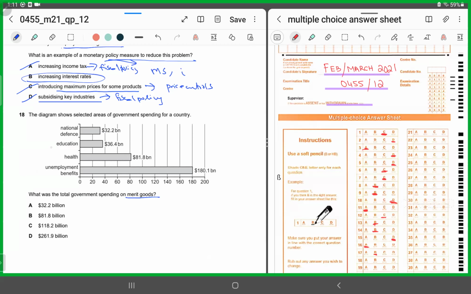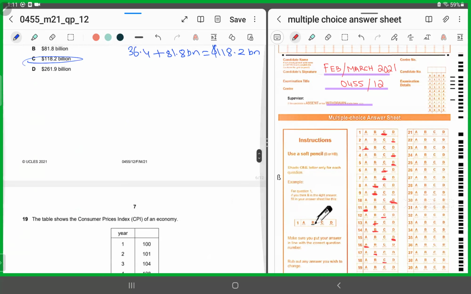So by definition, it's education and health. We'll add 36.4 billion and $81.8 billion, and the total is 118.2 billion. So for 18 it would be C. It's education and health.